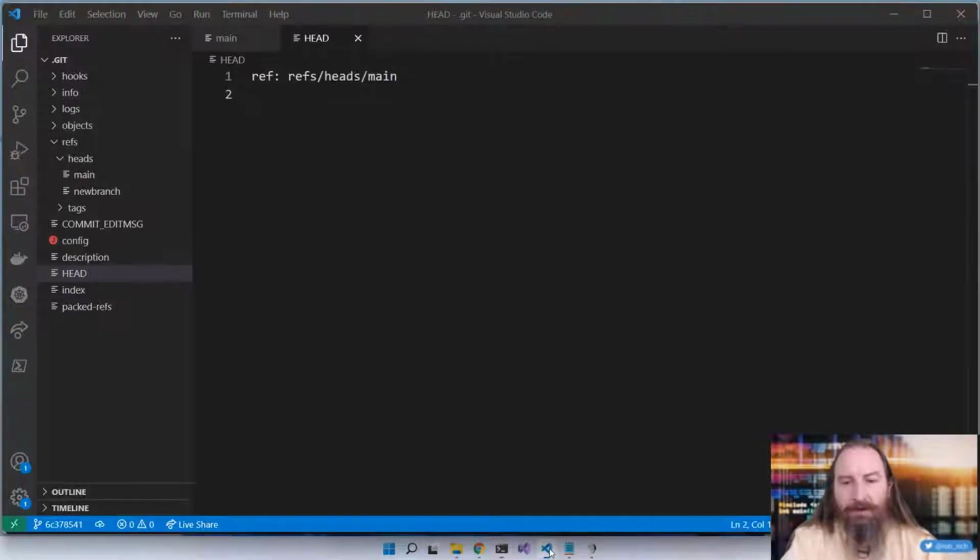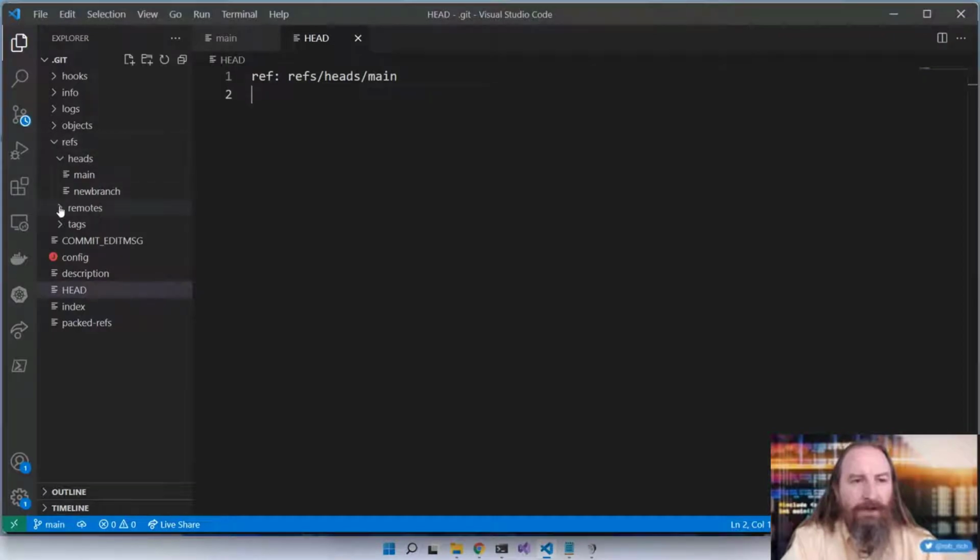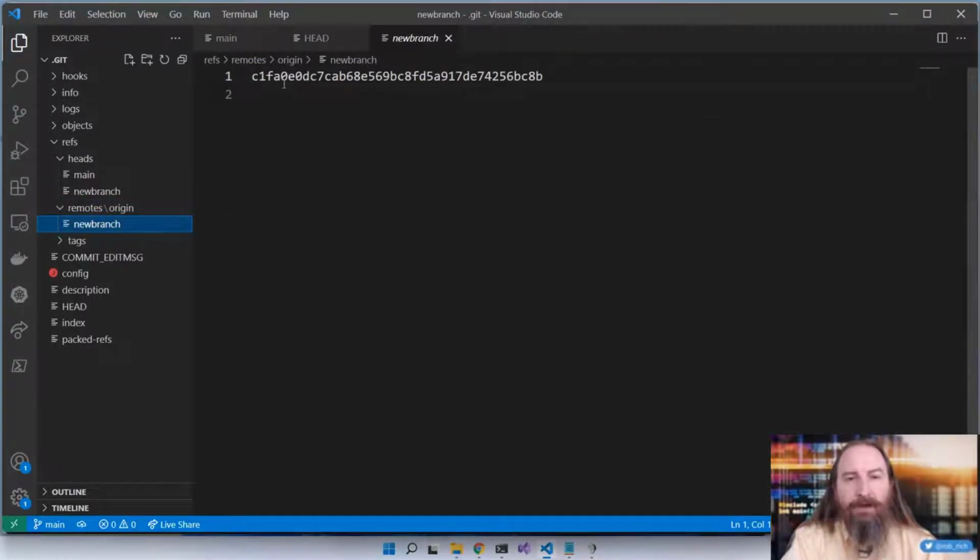Let's come here into our refs, and we have a remotes folder. Excellent. Inside the remotes folder is an origin folder. Inside the origin folder is new branch. Here's new branch and where that points to. Now, in this case, new branch points to the same place as on my local machine because nobody else has pushed content to that branch.